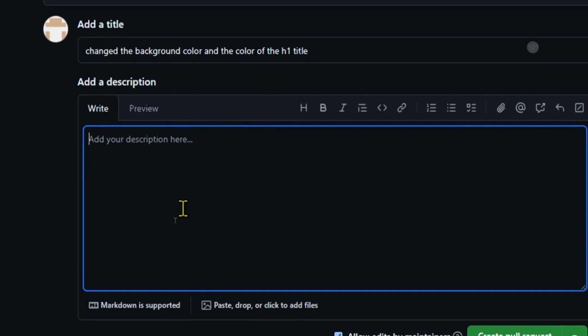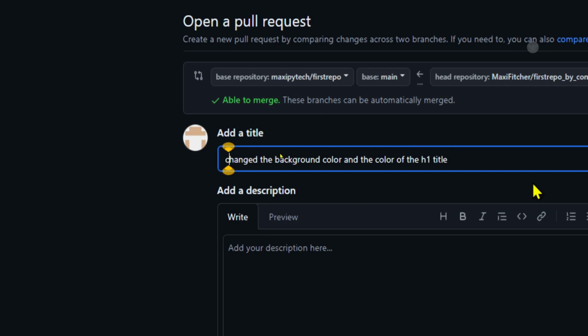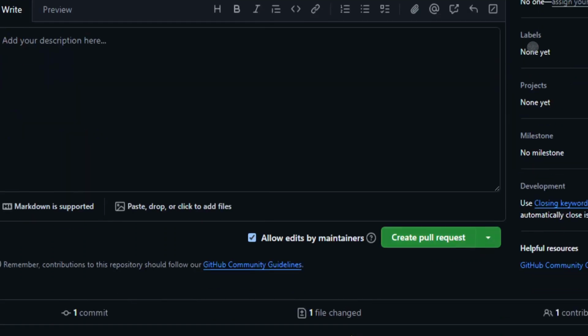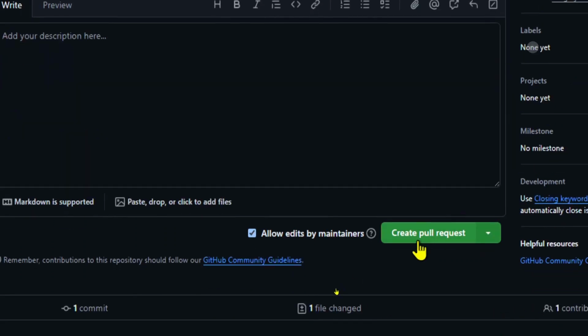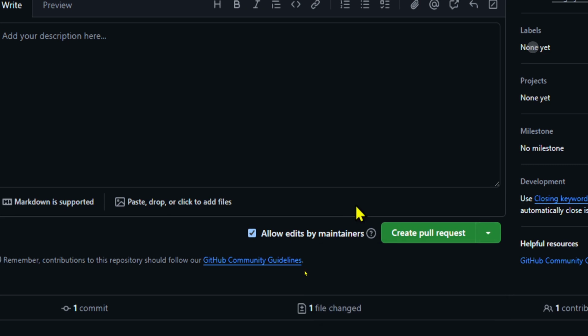All right, so for me, I have not done anything extra that needs more technical explanation, so I'll just go with change the background of the color and the color of the H1 title. Okay, that is okay with me. So now you need to create the pull request. Here you can create a draft, but it is not necessary.